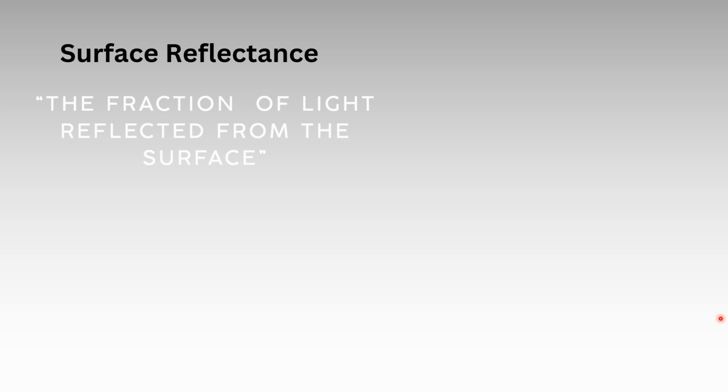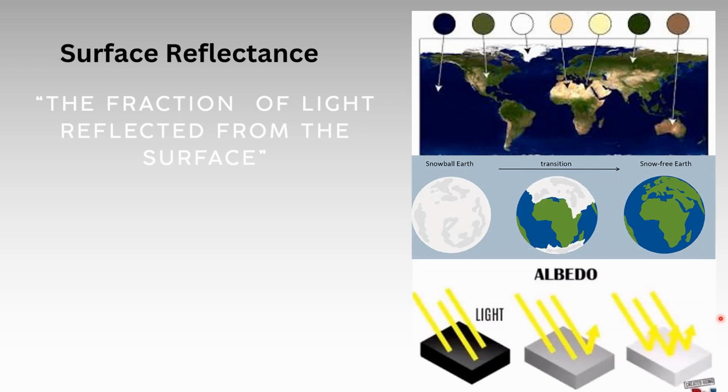Surface reflectance is also another factor that impacts climate. The reflection of light from the surface of the Earth is what scientists call albedo. We can measure albedo by looking at what shades reflect more light. Like here, we can see that the lighter shade reflects more sunlight than the darker shade.